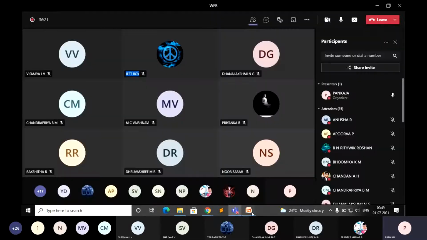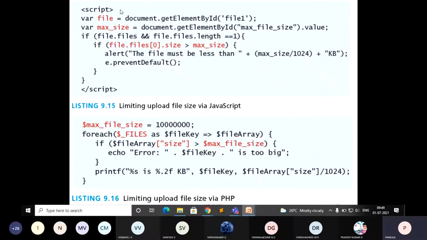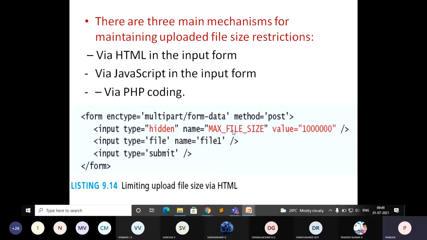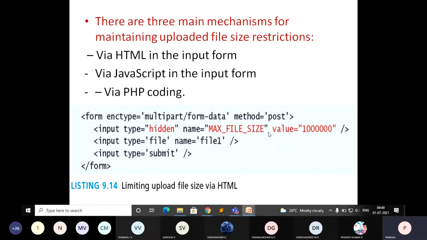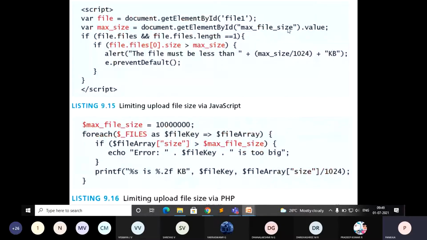Later you are going to write JavaScript, in which you need to check the file size. You can just start with the script. file is equal to document.getElementById. Whatever file is entered here, you are going to read using getElementById. Then create another variable called maxsize, document.getElementById max file size. That is entered here. This value you are going to compare, using .value, and that is stored into a variable called maxsize.